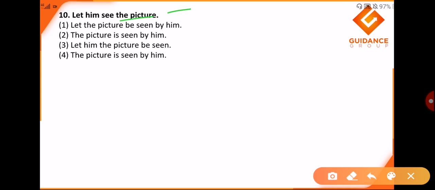Okay, these two are actually same options. It is just a typo error. I would say the fourth will be a picture would be the actual option. Okay, hence we mark second one as an answer, because both will start with the picture. Here there would be a change: a की जगह पर a आएगा. Hence I would say the option is second one. The picture is seen by him.